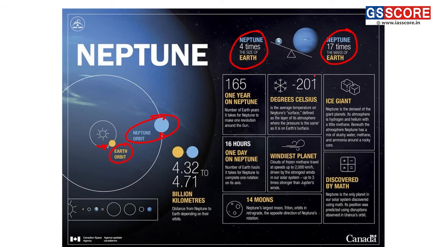It has a temperature of around minus 201 degrees Celsius, quite an ice giant. It is one of the windiest planets of the solar system. One day on Neptune is about 16 hours. Neptune has almost 14 moons, while the Earth has only one moon.